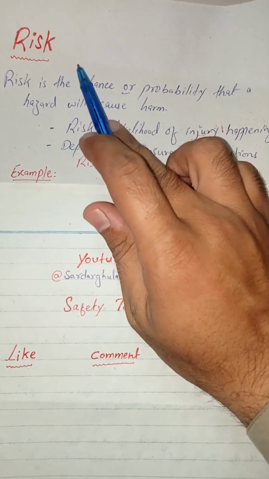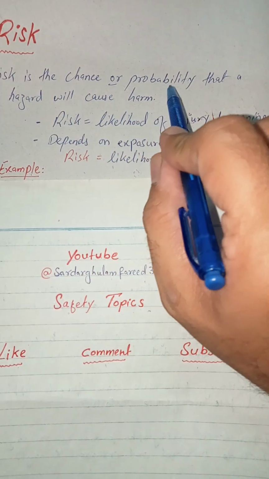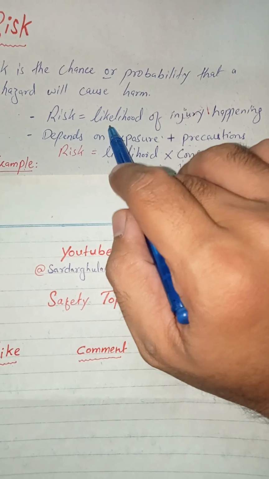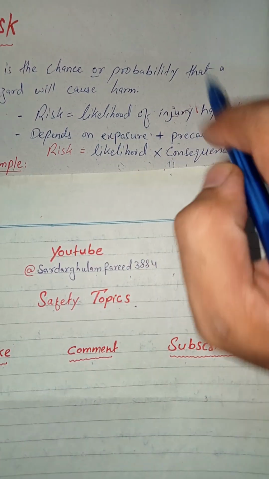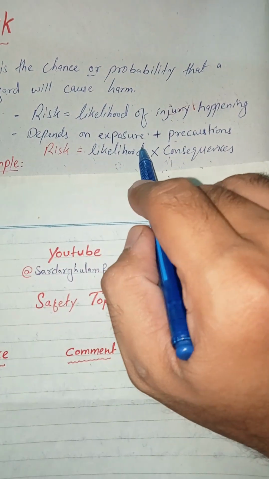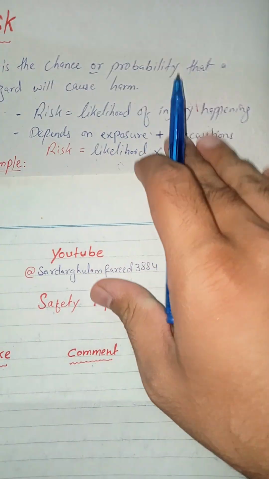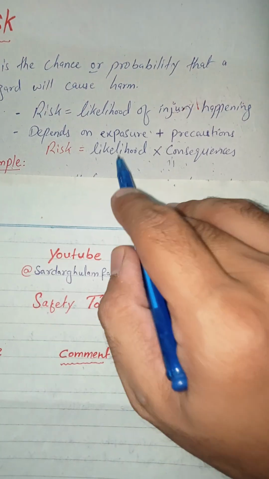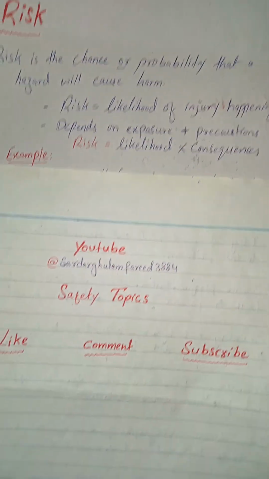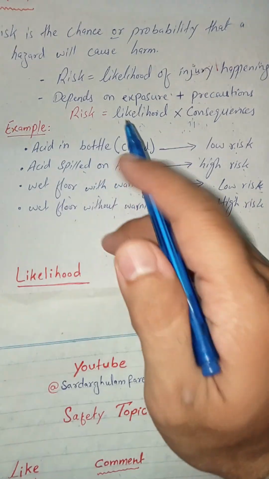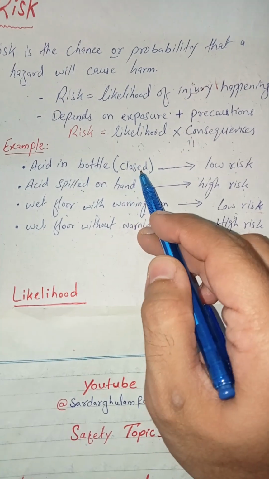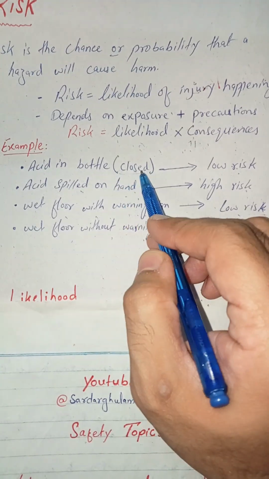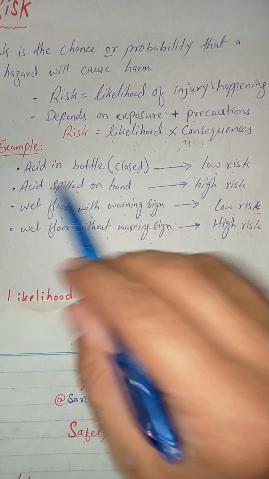Let's see what is risk. Risk is the chance or probability that a hazard will cause harm. Or we can say risk is the likelihood of injury happening. It depends on exposure and precautions, or in a mathematical form, risk is the product of likelihood and consequences. For example, acid in a closed bottle is a low risk, because a precaution has been taken, the bottle is closed, so the risk level is low.